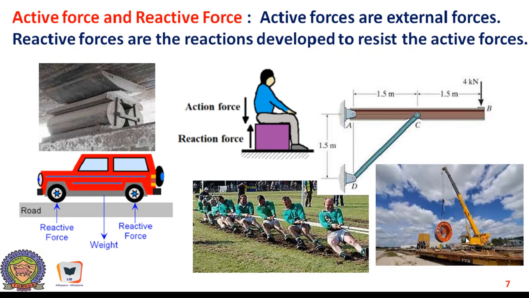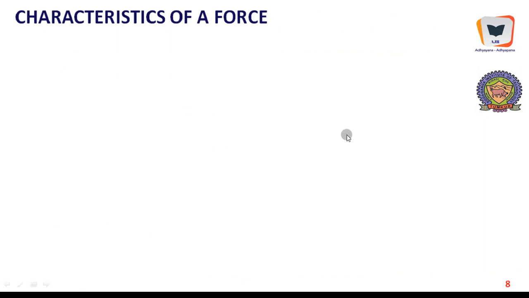And here a crane is lifting a huge weight, and the huge weight itself is the external force, and the tension developed in the ropes, the steel ropes or steel wires, are the reactive forces. Therefore active forces and reactive forces coexist in a system that is in equilibrium.